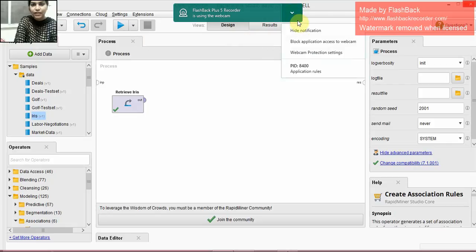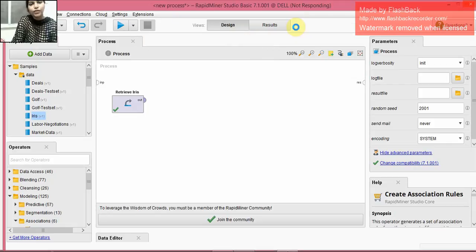Hello everyone, this is our 8th experiment. The aim of our experiment is to use the given dataset in order to create association rules using the apriori algorithm. The apriori algorithm is actually used to create association rules after finding the frequent item sets.